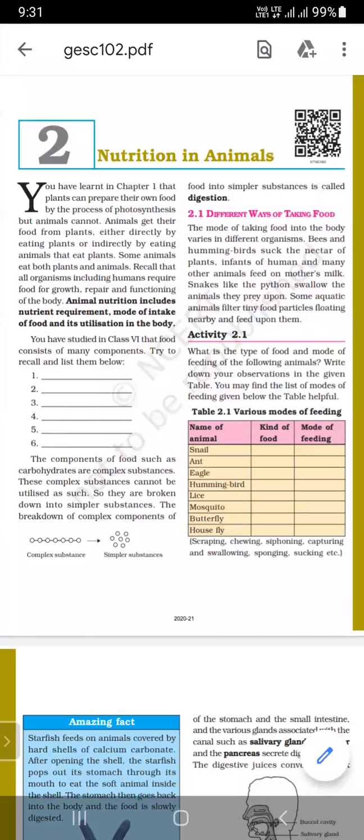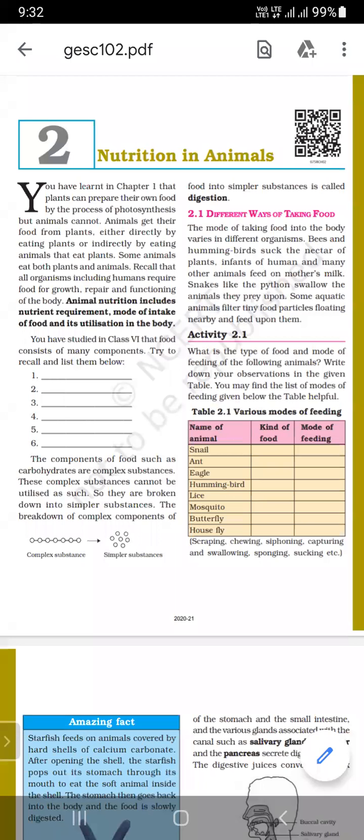Good morning, class. Today, we are going to learn about nutrition in animals. This is chapter number 2 of the NCERT book. So today's topic is different ways of taking food and digestion in humans.